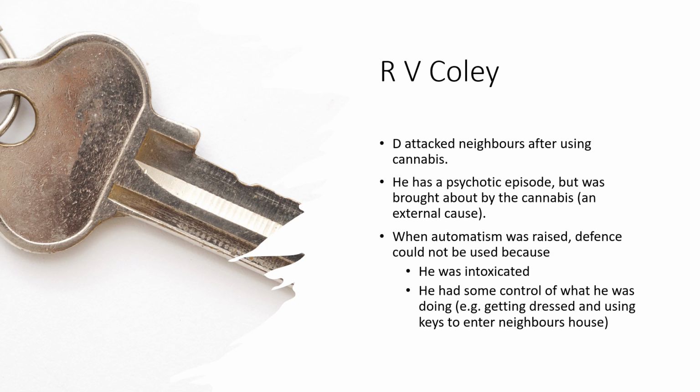Now, in Coley, the defendant attacked neighbours after using cannabis, and he had a psychotic episode, but it was brought about by the cannabis, an external cause. When automatism was raised, this defence could not be used because he was intoxicated and he had some control of what he was doing.